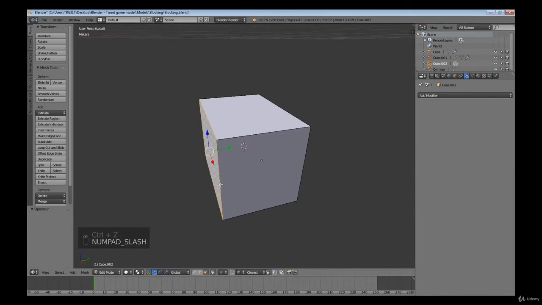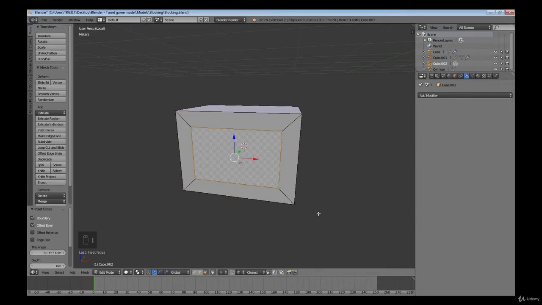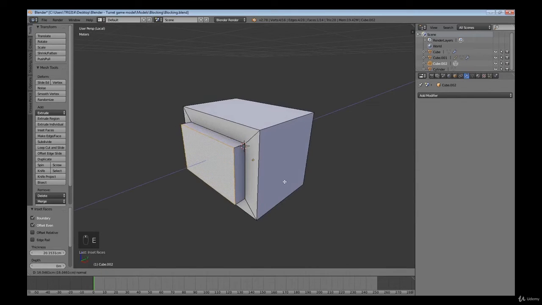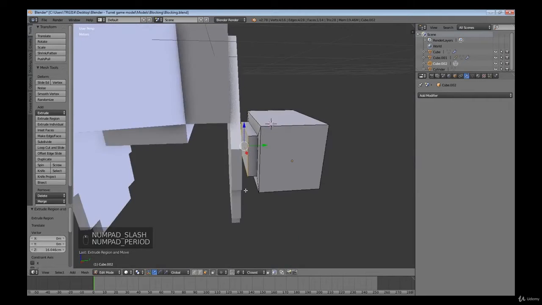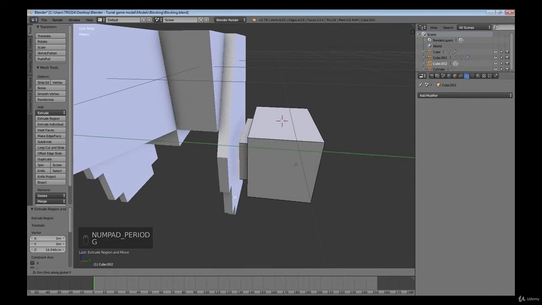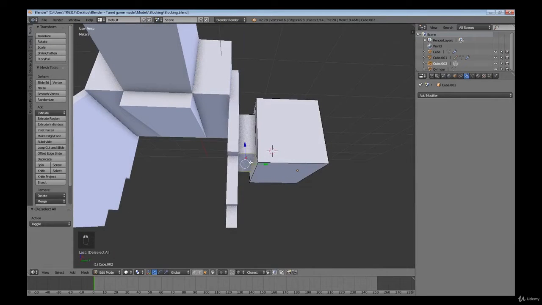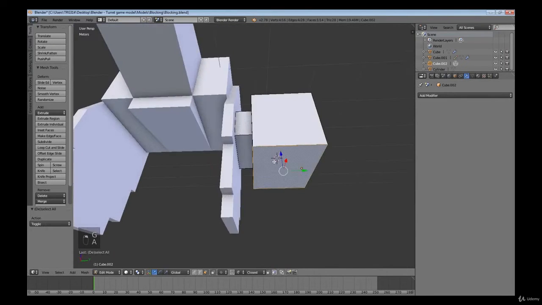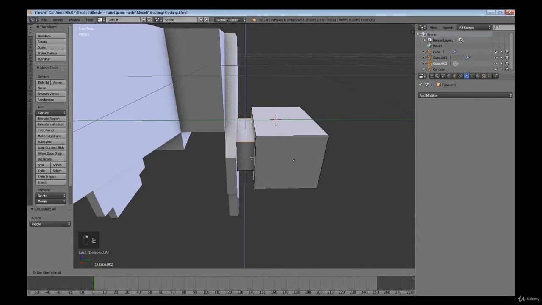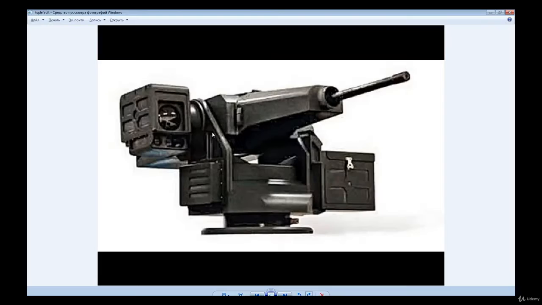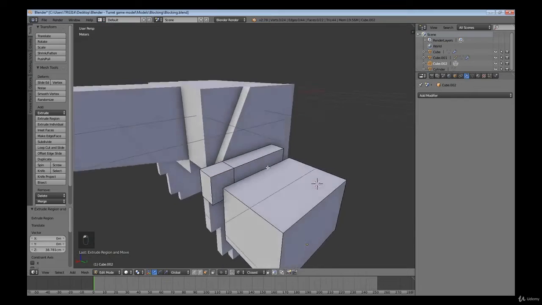Hide all of the objects except the selected one by clicking / on the numpad. By clicking on I, we'll add a new part, then extrude it. Do not forget to refer to the reference, so as not to miss any details.